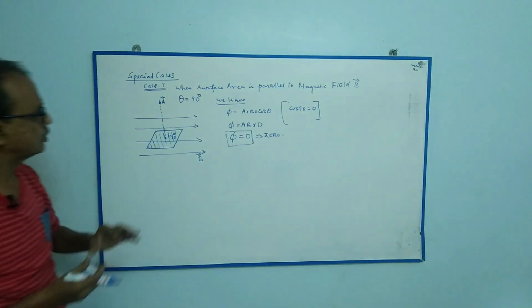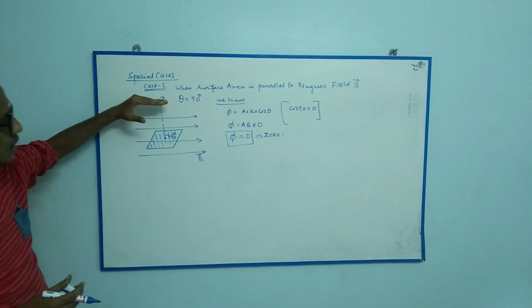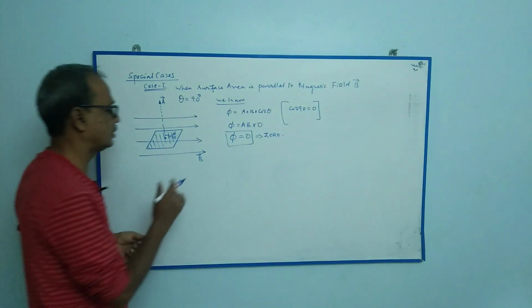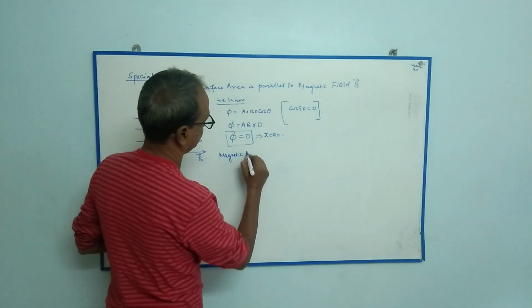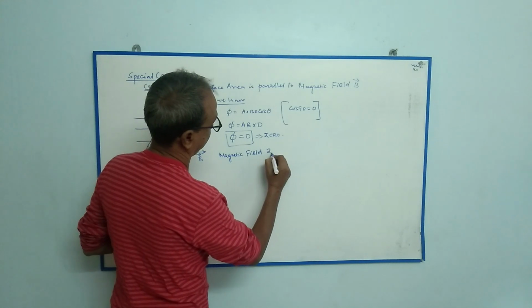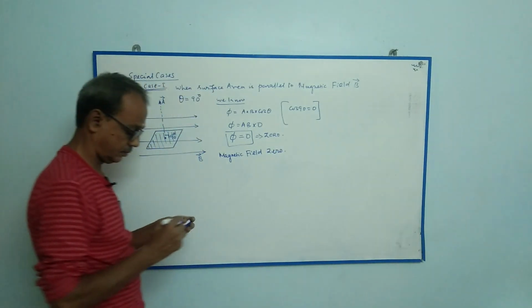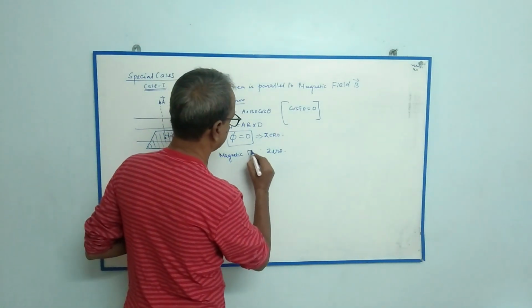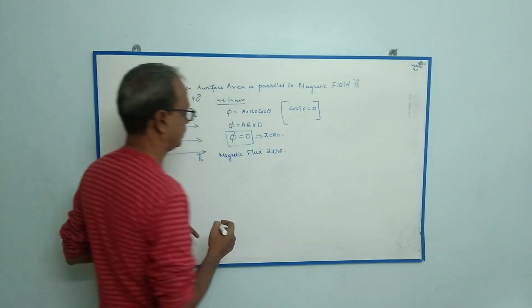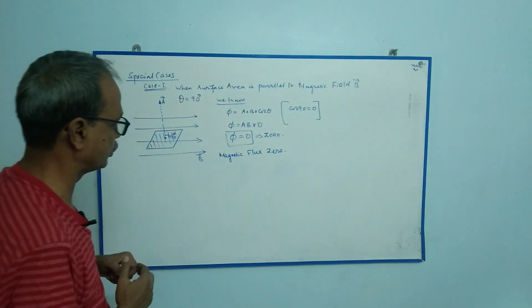So we come to the conclusion, when the surface area is parallel to the magnetic field, the magnetic flux is 0.